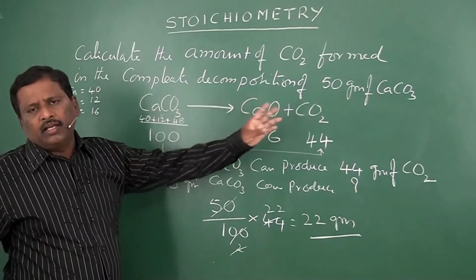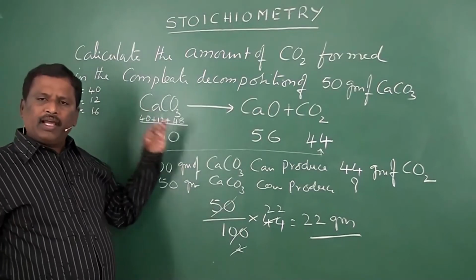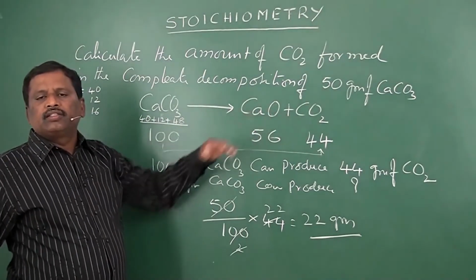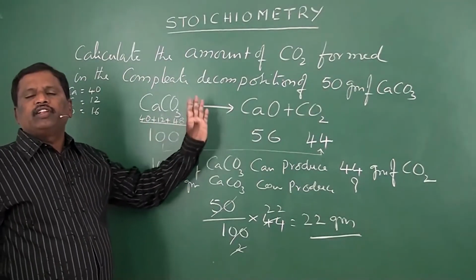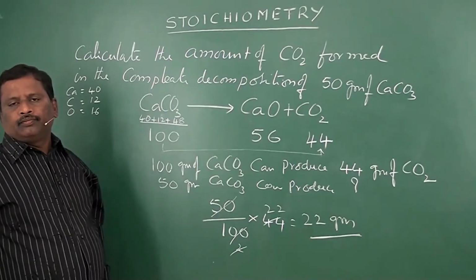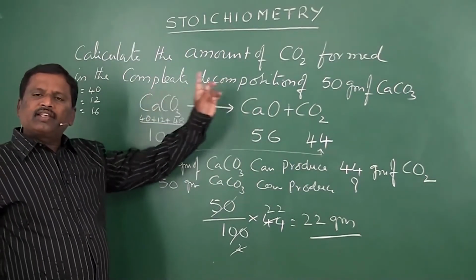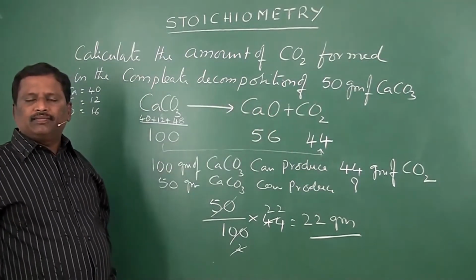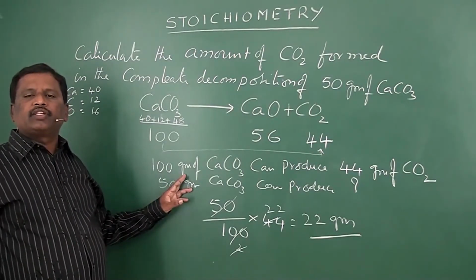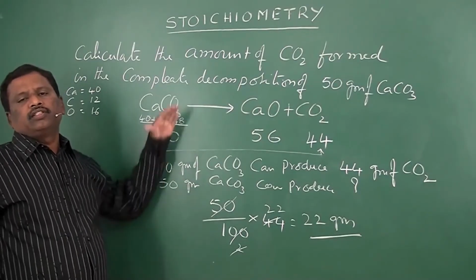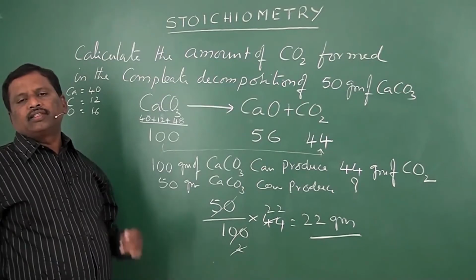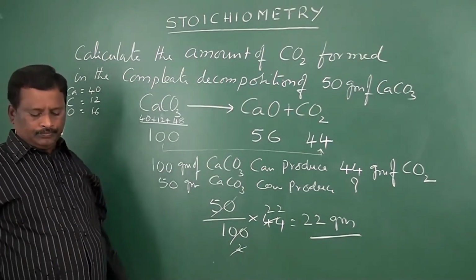First you have to balance the reaction. After balancing, you have to write down the molecular weights of each component present in that equation. Then which element is compared with which mass? Then you have to write down the expression, then the calculation. These are the stepwise procedures that you have to follow to solve this type of problems.